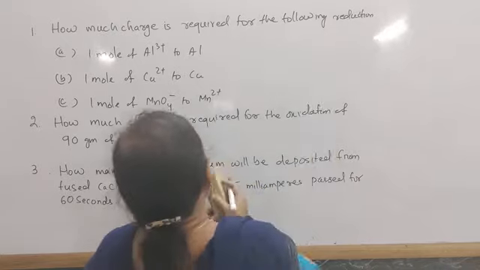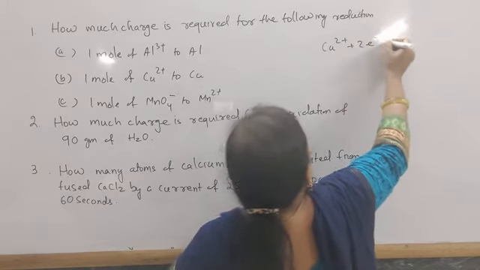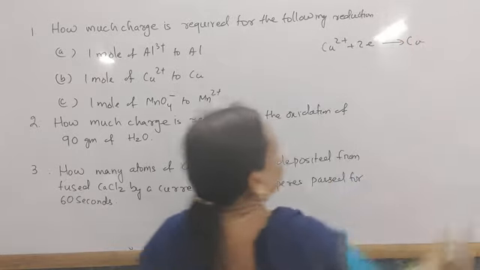Next, 1 mole of Cu2+ to Cu. Same type of question. Cu2+ plus 2 electrons gives Cu.